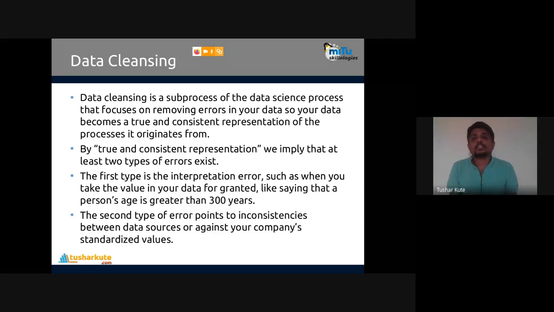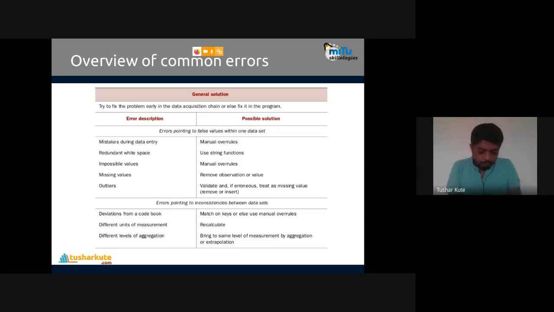When we look at the data, we have to think from this point of view also. Check it out: many different errors are possible in the data set. The general solution is to try to fix the problem early in the data acquisition phase, or else fix it in the program. Check out the errors and the solution: why this error occurs and what the solution to it is.